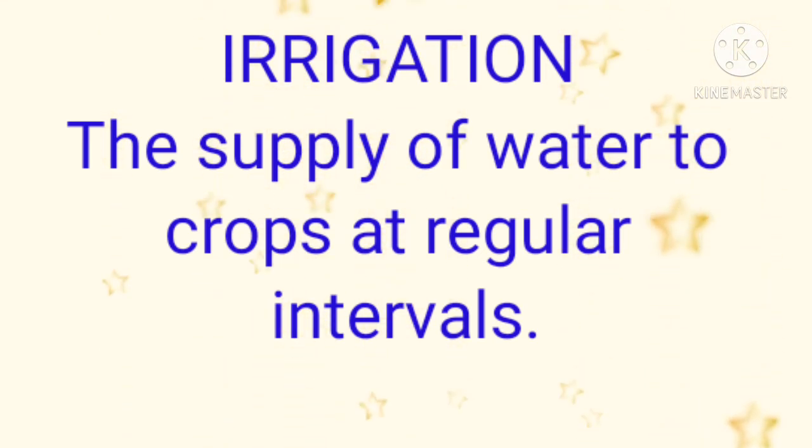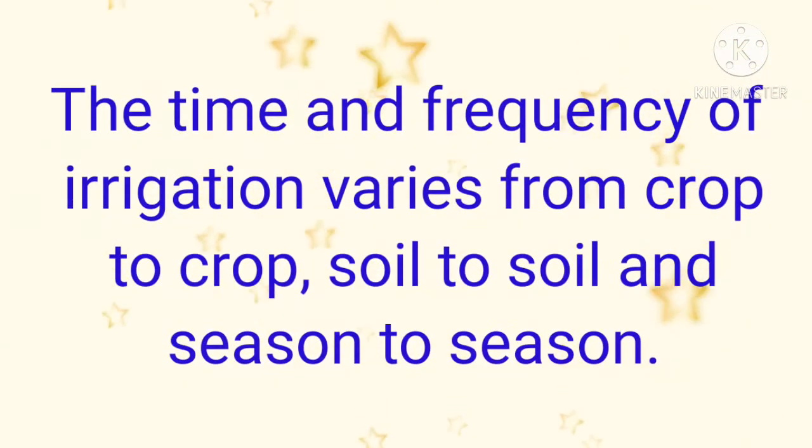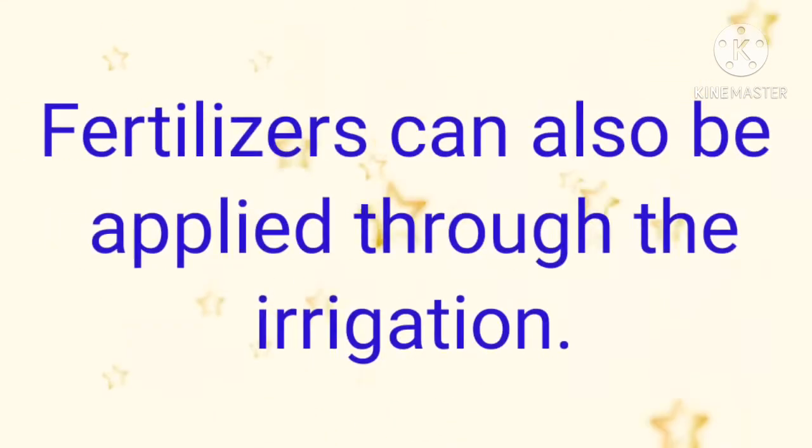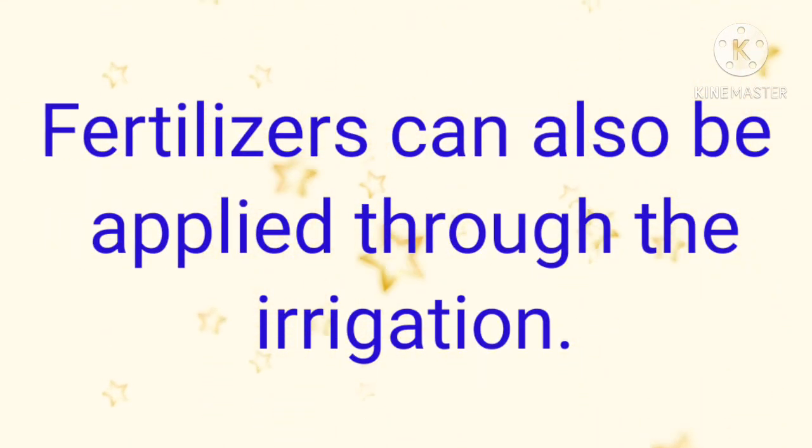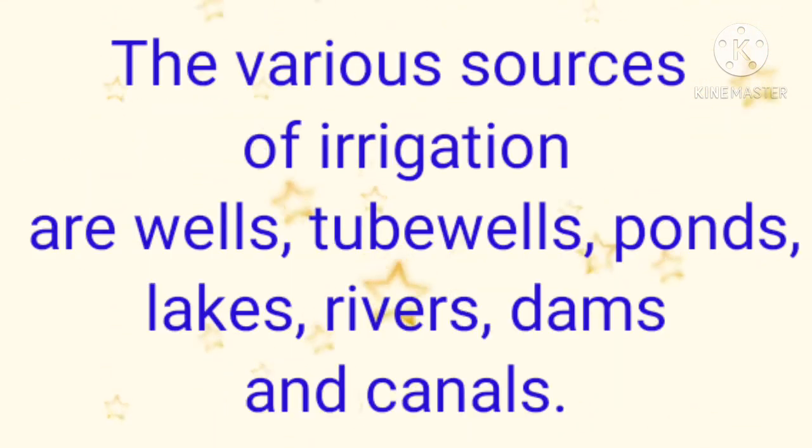Irrigation: the supply of water to crops at regular intervals. The time and frequency of irrigation varies from crop to crop, soil to soil, and season to season. Fertilizers can also be applied through the irrigation. The various sources of irrigation are wells, tube wells, ponds, lakes, rivers, dams, and canals.